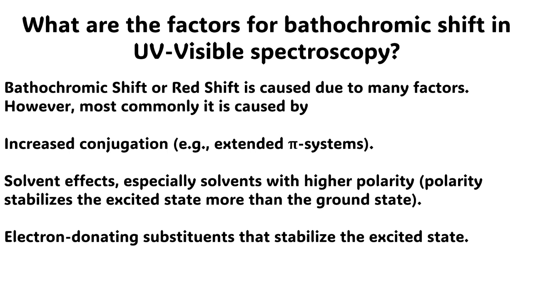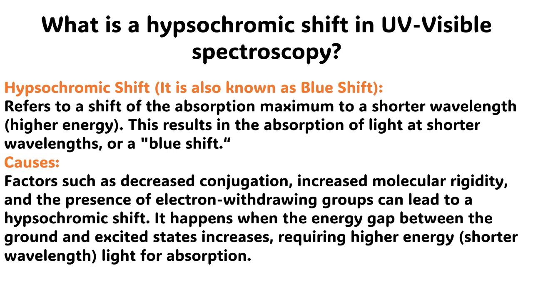Solvent effects, especially solvents with higher polarity that stabilize the excited state more than the ground state. Electron donating substituents that stabilize the excited state. The next question is, what is a hypsochromic shift in ultraviolet and visible spectroscopy?